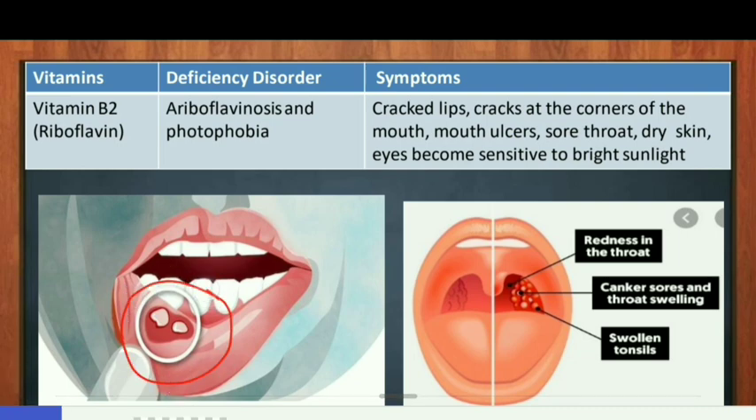These are mouth ulcers. Mouth ulcers are also known as canker sores. These are painful sores on inner lips, tongue and roof of the mouth. They can make eating and drinking uncomfortable.